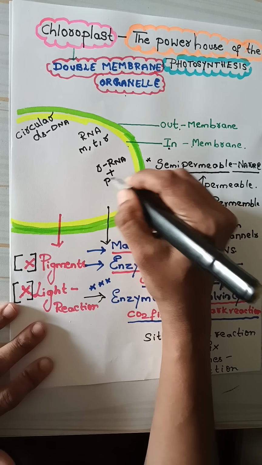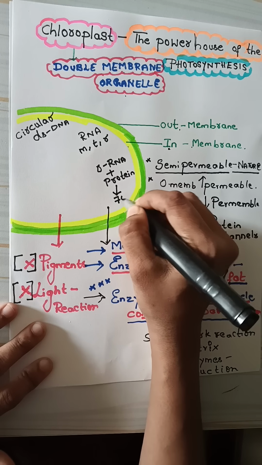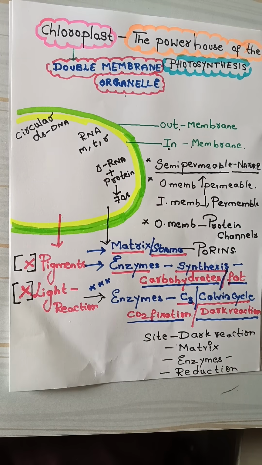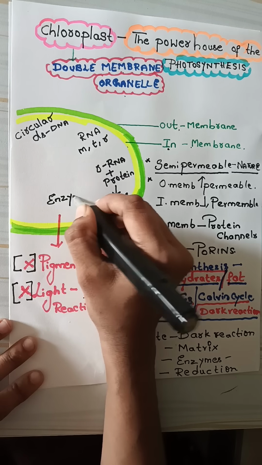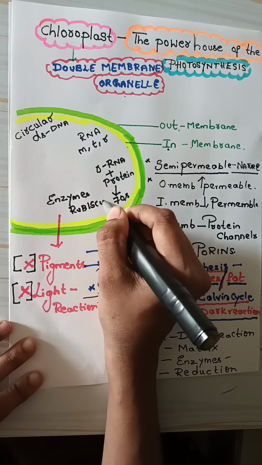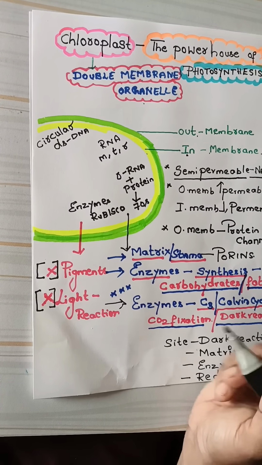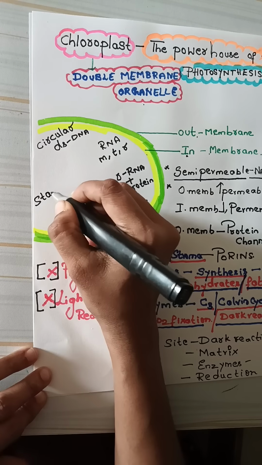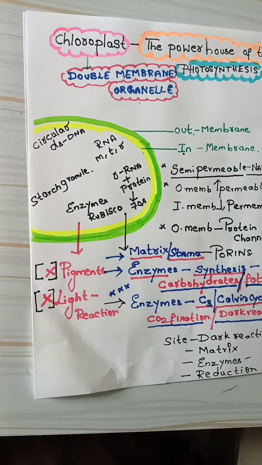With the help of some proteins, together they manufacture 70S type of ribosomes. Yes, 70S type of ribosomes are present, you know very well. Another important point: there are a lot of enzymes. One abundant enzyme involved in the C3 pathway is Rubisco. Rubisco participates in glucose synthesis, and excess glucose is stored in the form of starch. To store the starch, there are starch granules.